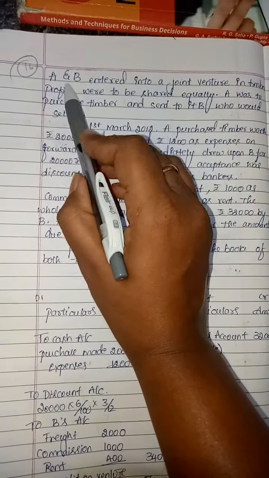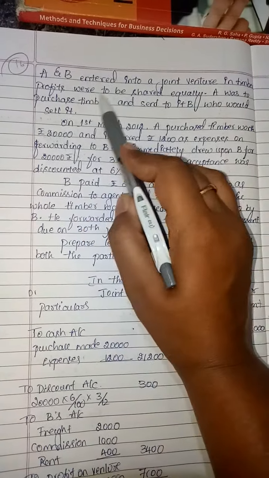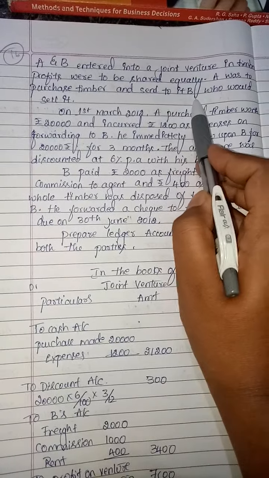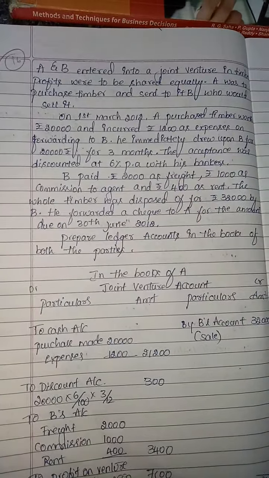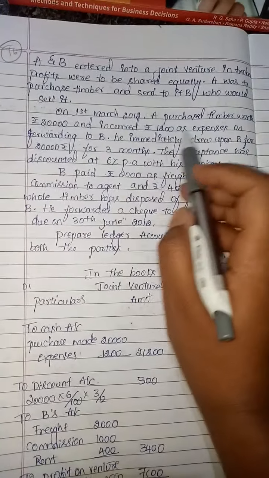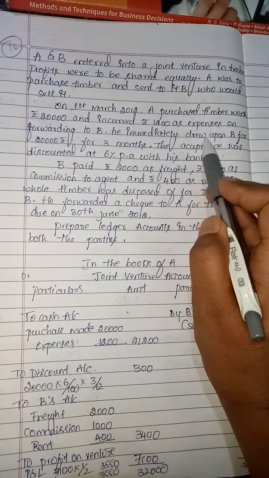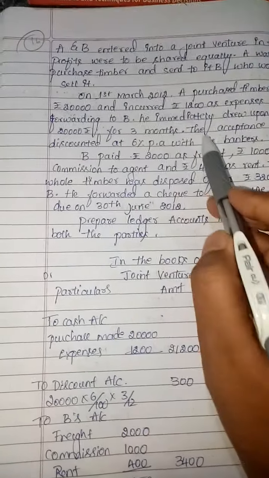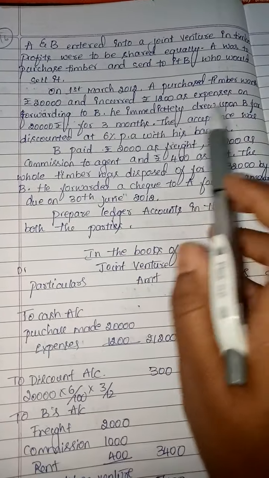See, one more question. A and B entered into a joint venture in timber. Profit was to be shared equally. A was to purchase timber and send it to B, who would sell it. On 1st March 2012, A purchased timber worth rupees 20,000 and incurred rupees 1,200 as expenses on forwarding to B. A immediately drew upon B for rupees 20,000 for 3 months. The accepted bill was discounted at 6% per annum with his bankers.